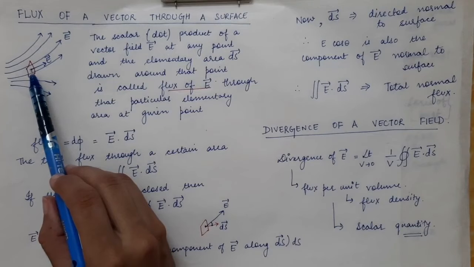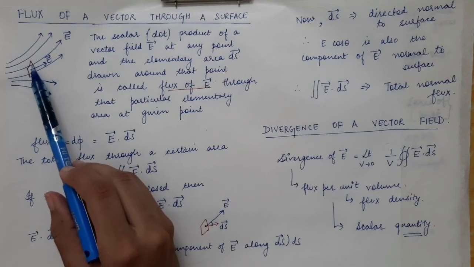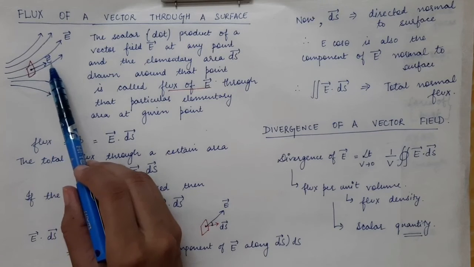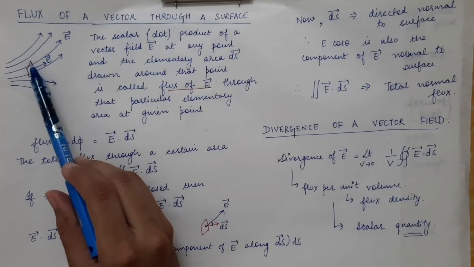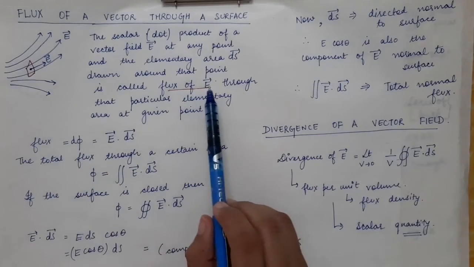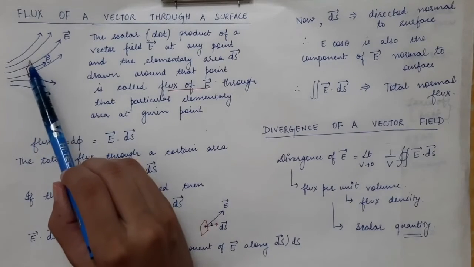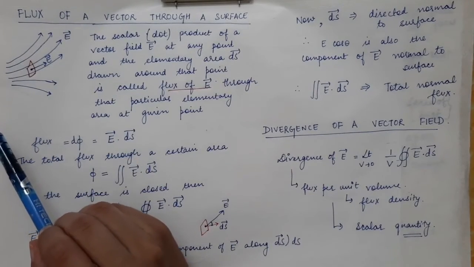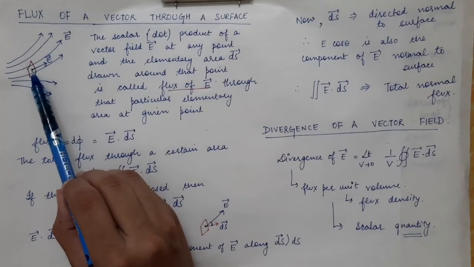Now an elementary area ds vector is drawn around this particular point. So the dot product of E vector and the ds vector drawn around this point is called the flux of E vector through this particular area. So that is called the flux of the vector. So we do the dot product of this particular vector at a particular point.